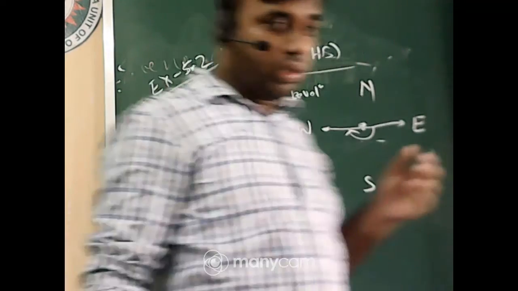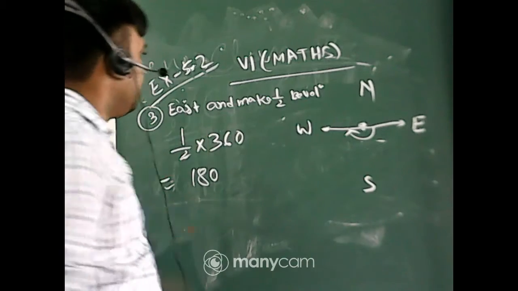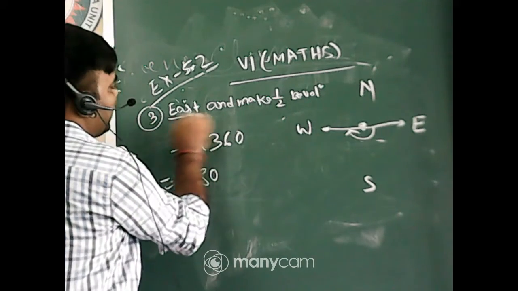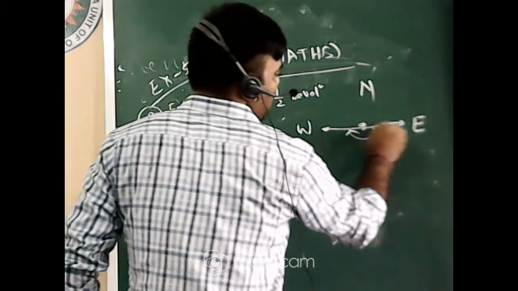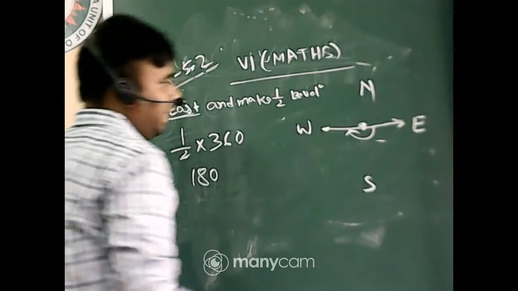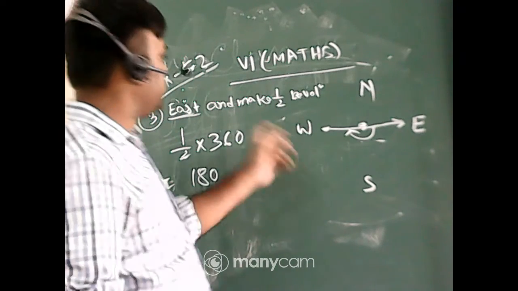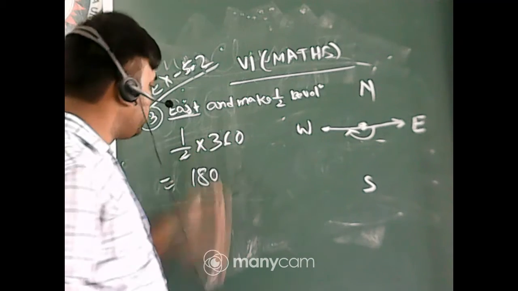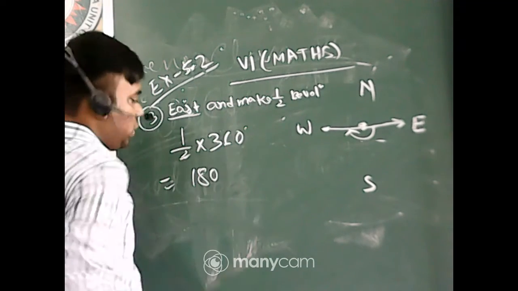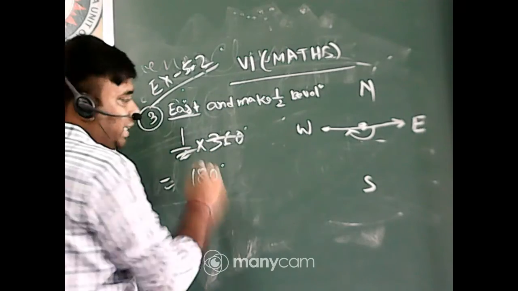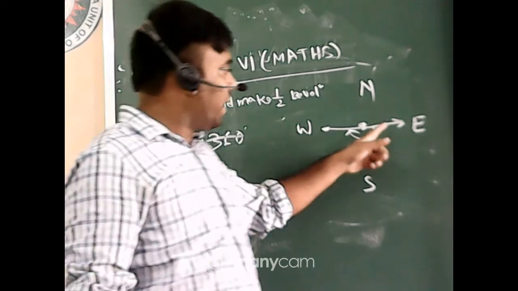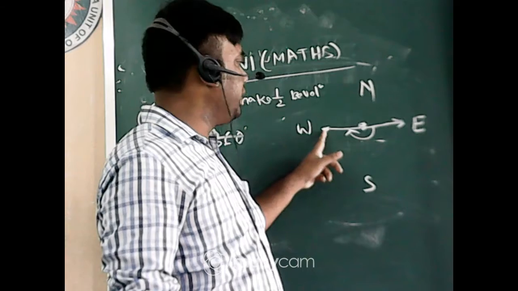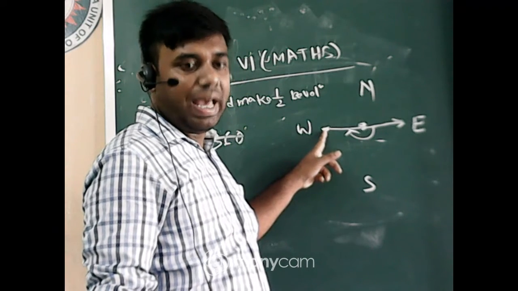Please repeat. Okay, first of all, it is facing at the east, that's why I have drawn a line segment at the east, and make half revolution. Half revolution means 1 by 2 into 360 degree, that is 180 degree. Now make an angle 180 degree from here, so that the other end will be here, as it is 180 degree.